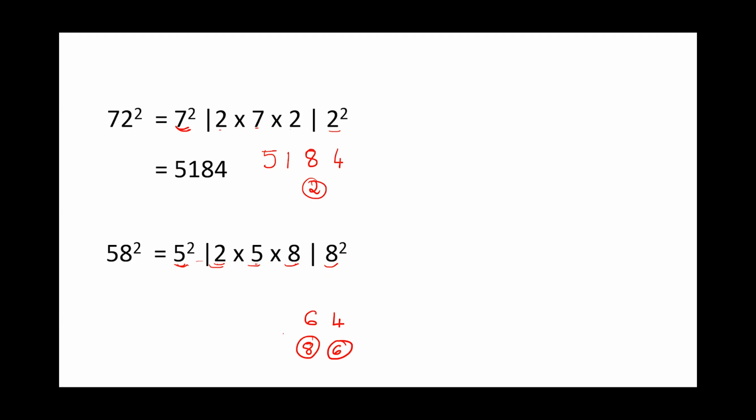5 square is 25. So 25 plus 8. And you get your answer as 3364. So remember the carry forward. You are only allowed to write unit digit. Everything else goes to the neighbor.